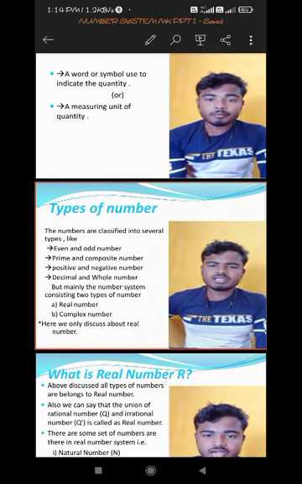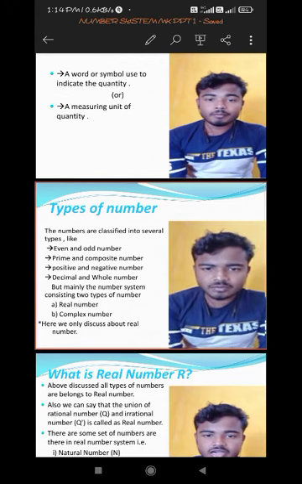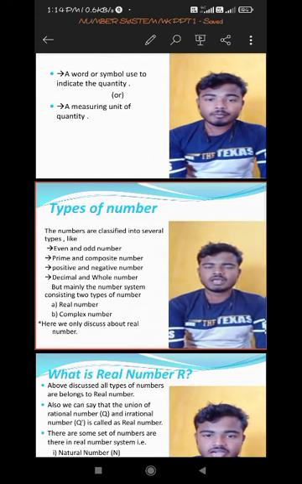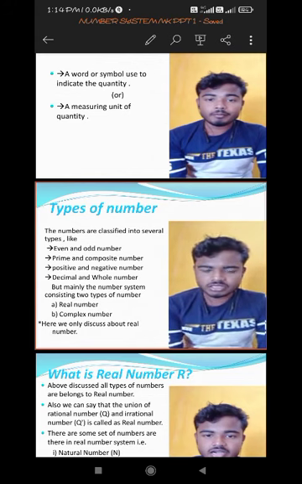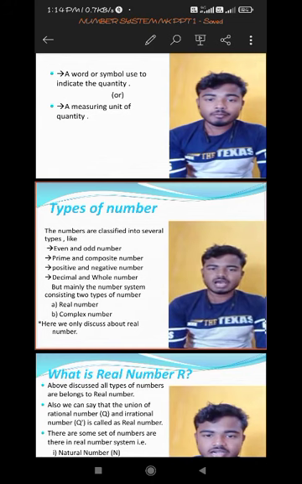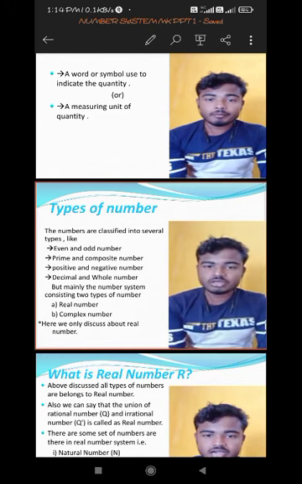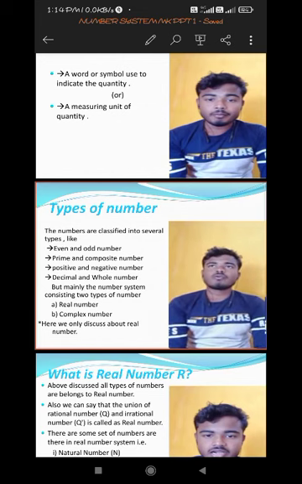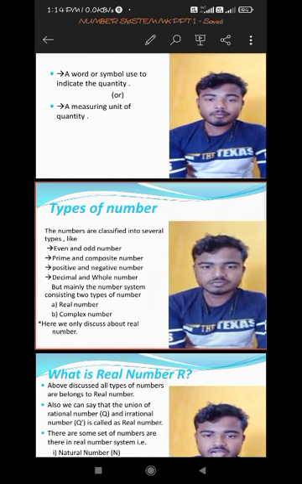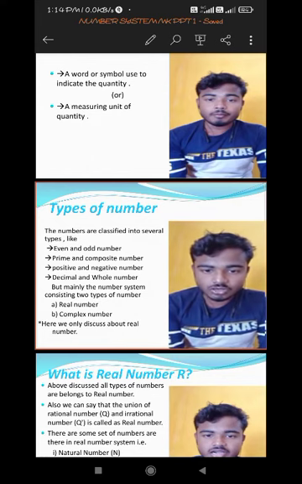But mainly the numbers are of two types, which are real number and complex number. All the number types we discussed belong to real numbers, and complex number is another thing which you will know from higher studies. Now in this video we only discuss the real number.